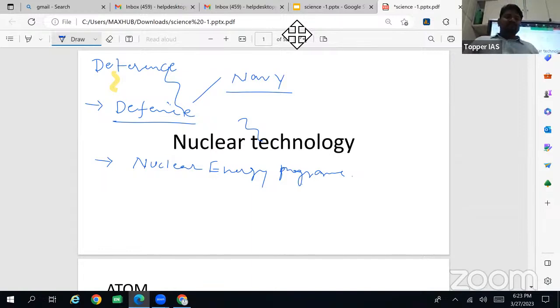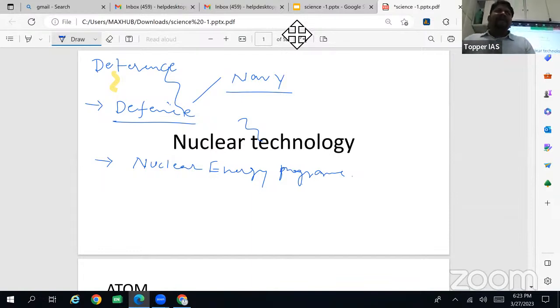Sukhoi, Mirage, MiG. Then indigenously developed aircraft, for example, Tejas. Recently the Aero Show was held in Bengaluru. There they displayed this Tejas. They can ask about Tejas.